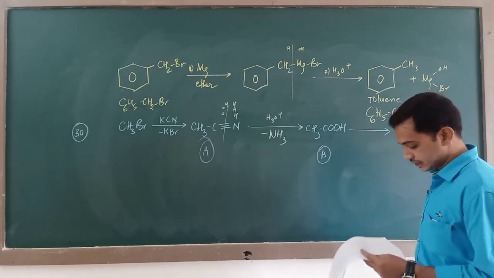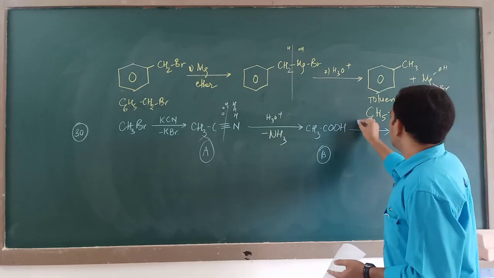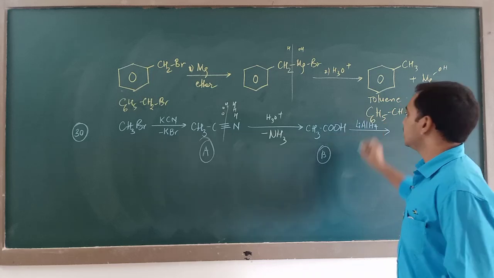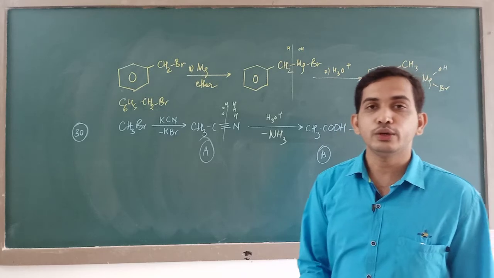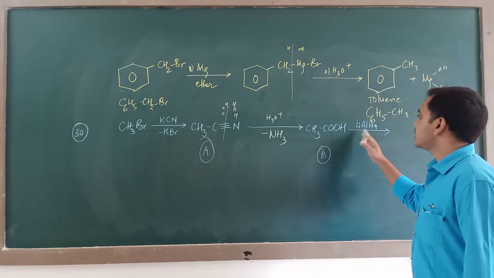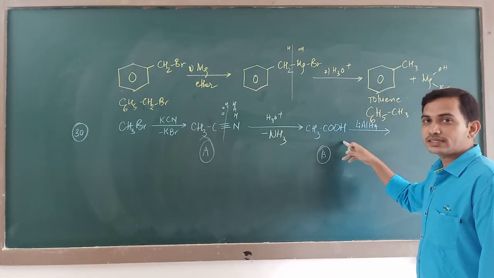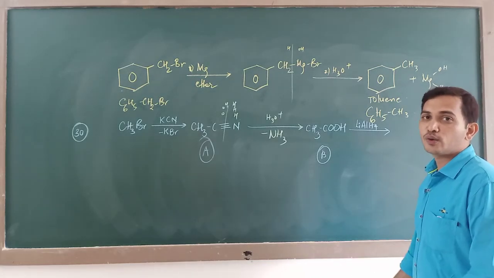You will get acetic acid, and then this is being reacted with lithium aluminium hydride, which is a very good reducing agent to reduce the carboxyl group. Whenever a carboxylic acid is reduced with lithium aluminium hydride, it will give you primary alcohols.